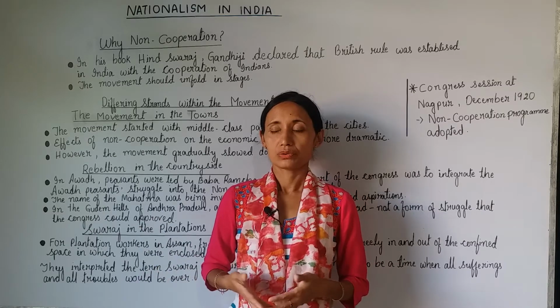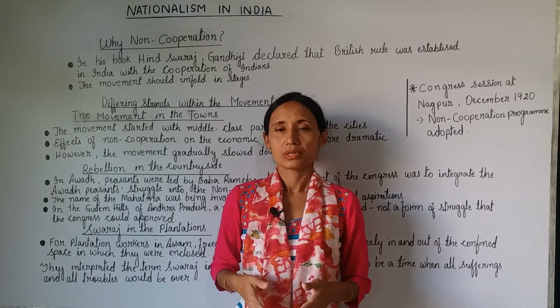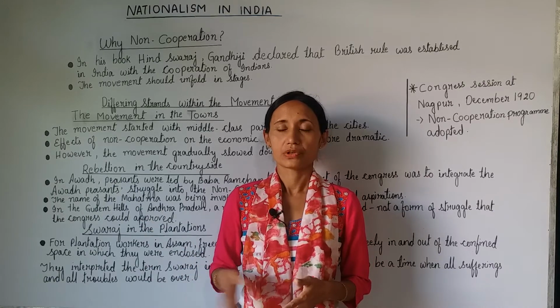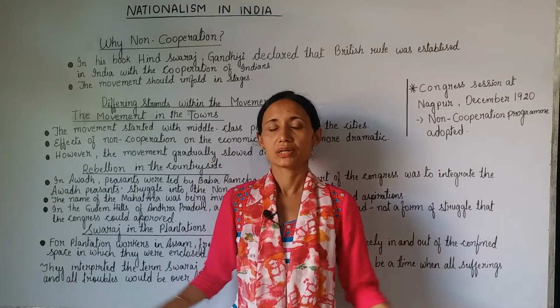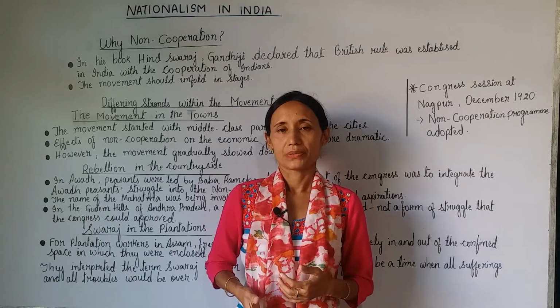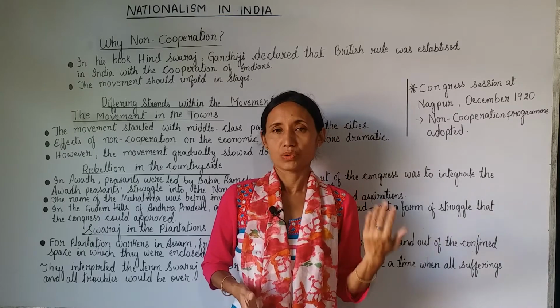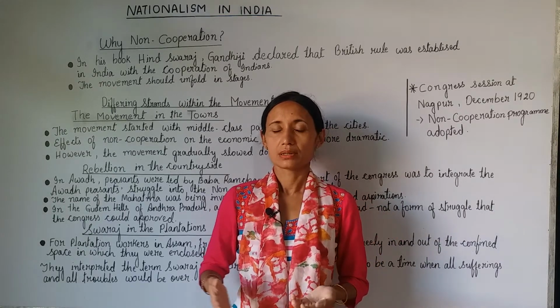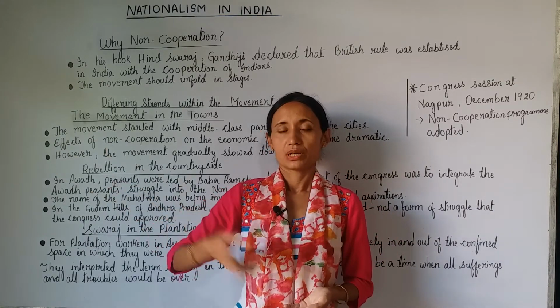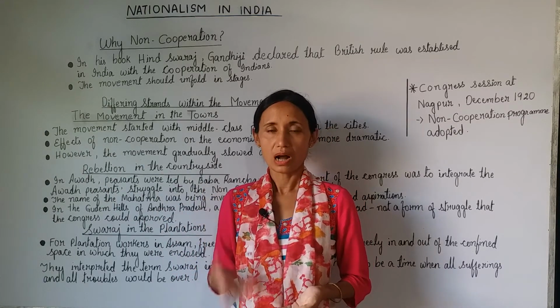And those Indians in the cities and towns were not using British clothes, foreign clothes. Foreign clothes were burnt in huge bonfires, and they were using Indian clothes, mostly khadi. So between 1921 and 1922, foreign trade, the coming of foreign goods, fell down to half.